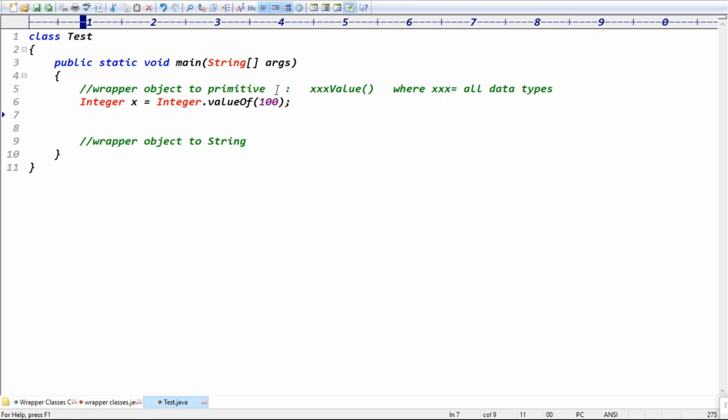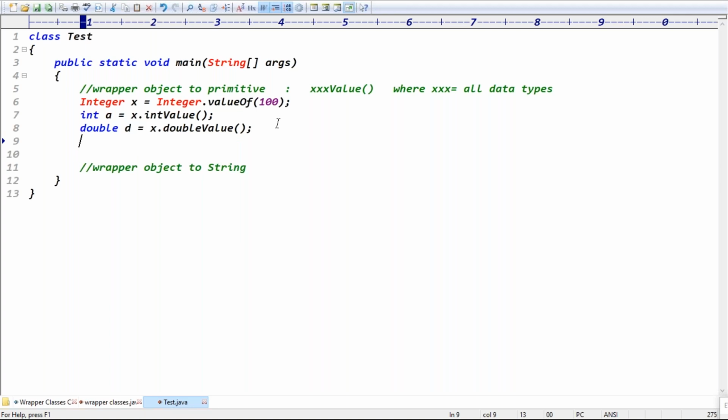Because xxx equals all data types, x is a wrapper object, right? The corresponding int value I want, then you can write the intValue method. If you write the intValue method, what does it return here? It returns the integer value, right? int a, exactly. In the same way, for x I want a double value, then you can write the doubleValue method. x is the wrapper object, and from that wrapper object I'm retrieving the primitive data, double d, right? Exactly. Like this, we get the data, guys.